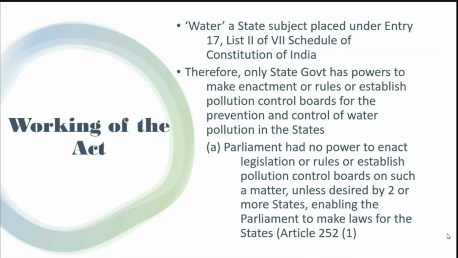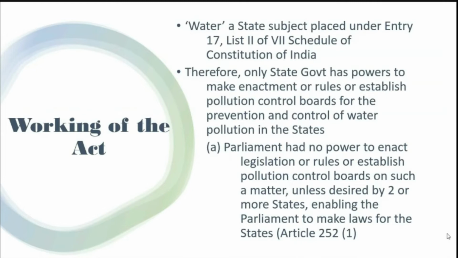This is discussed under Schedule 7 of the Constitution of India, Entry 17, and therefore only state governments have powers to make enactments or rules or to establish pollution control boards for the prevention and control of pollution in that state.